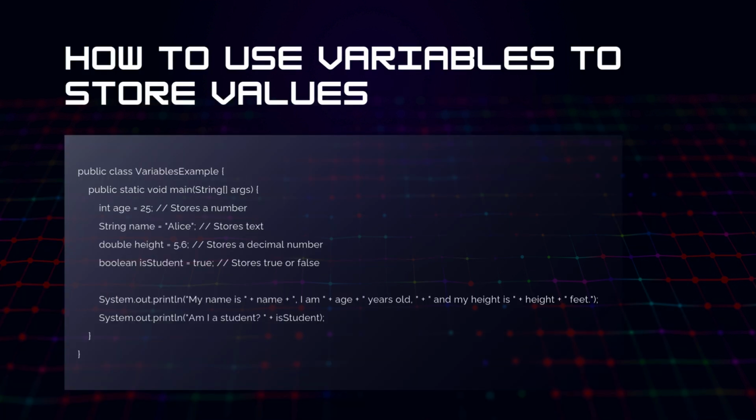Let's understand variables. Variables store data values that a program can manipulate. Java has different data types to handle different types of values: int for integers, String for text, double for decimal numbers, boolean for true-false values. Using variables makes our programs flexible and reusable, allowing us to work with different values dynamically.